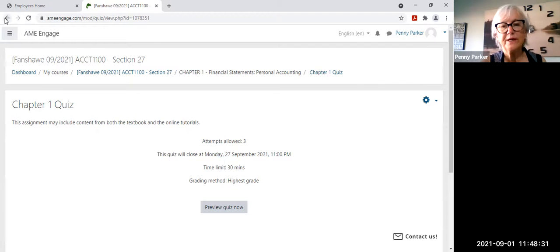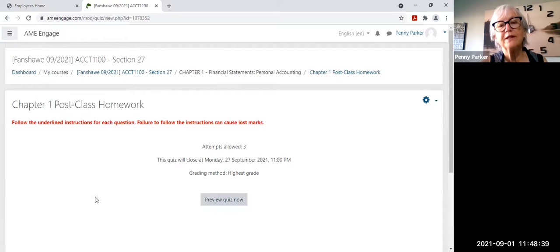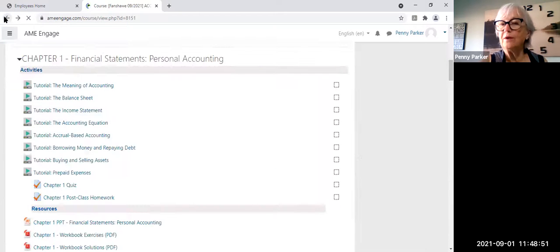So that's the quiz. The tutorials all need to be done as well because they are worth marks. And then the post-class homework, same thing. If you click on that, you're allowed 3 attempts at each question, and they take the best attempt, and it closes also then. So each chapter, we give you the due dates for each one.